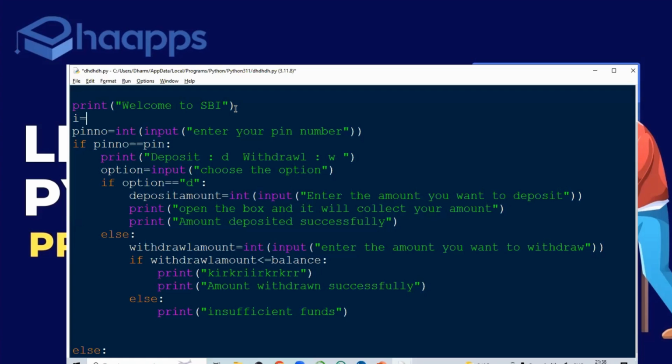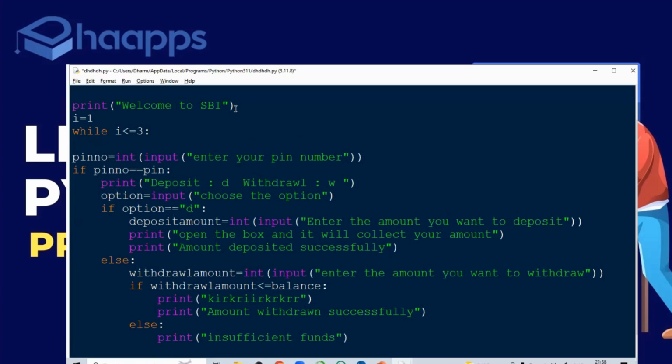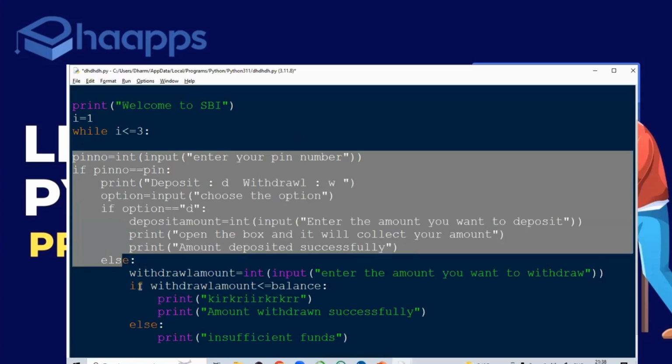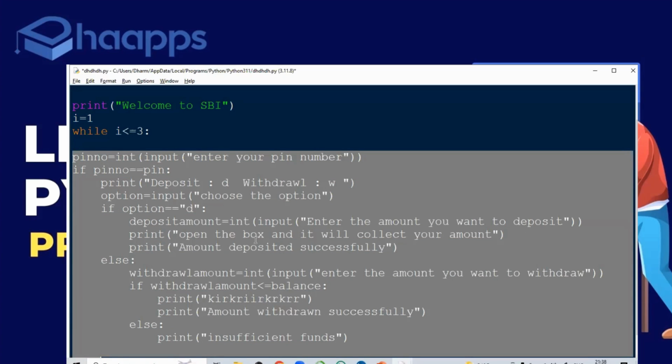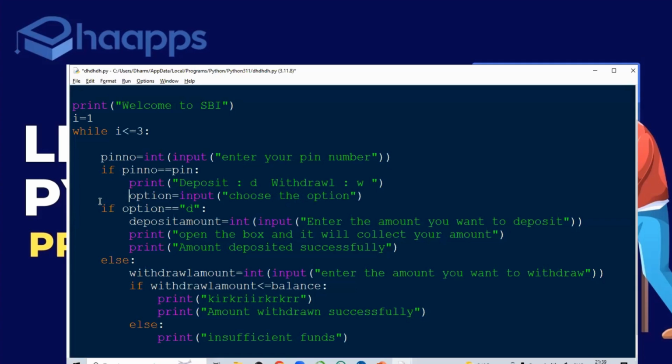So initially I'll take i is equal to 1. I have to write the entire thing in a loop. While i is less than or equal to 3, inside it has to ask enter your PIN number. Now let me click enter. Everything I write, I need to write inside the loop. One tab space I need to give, so everything will come under the loop.